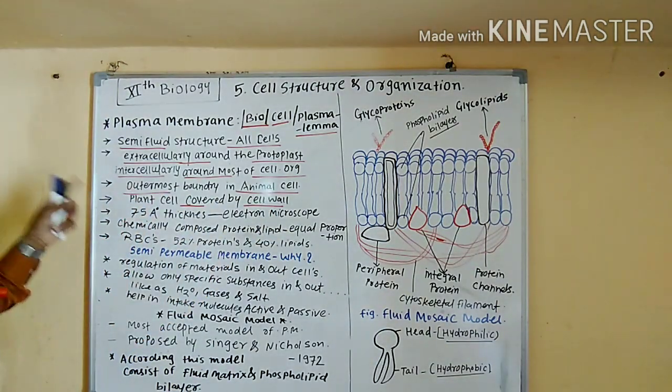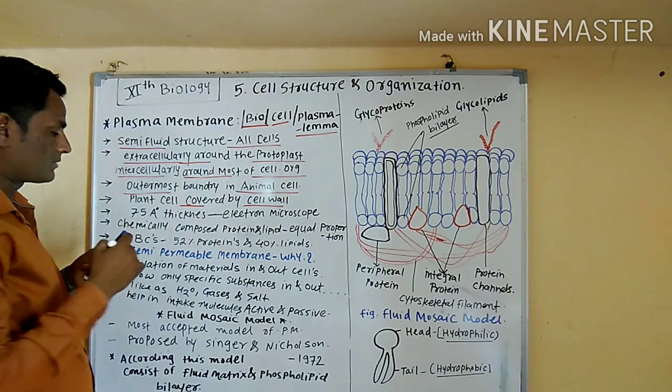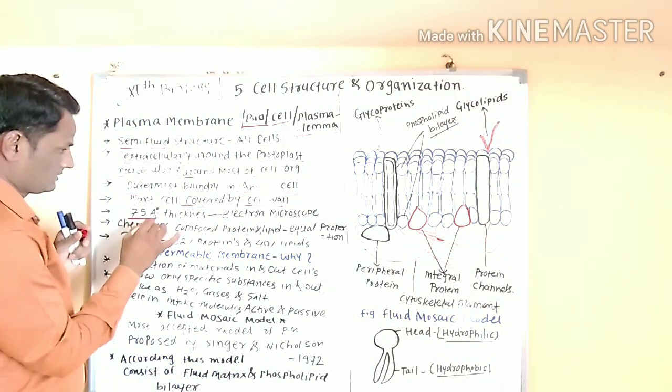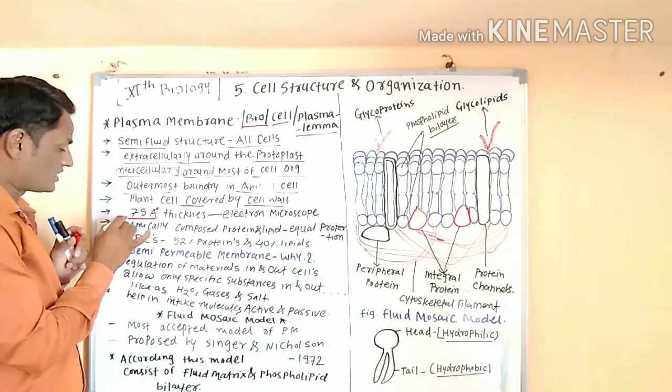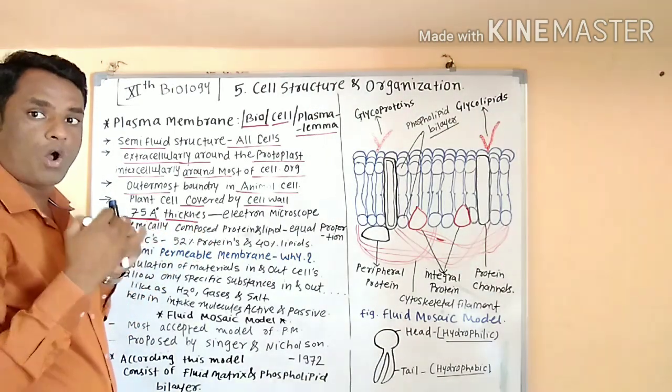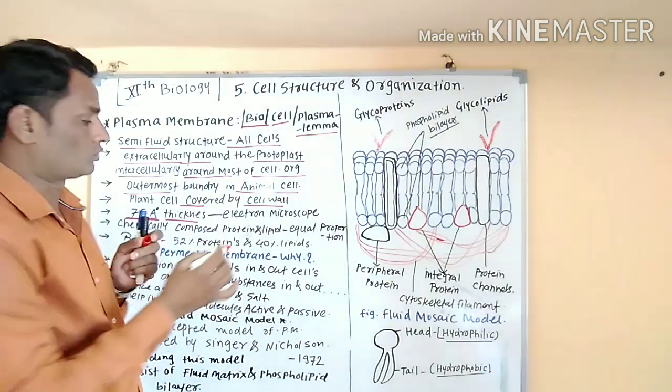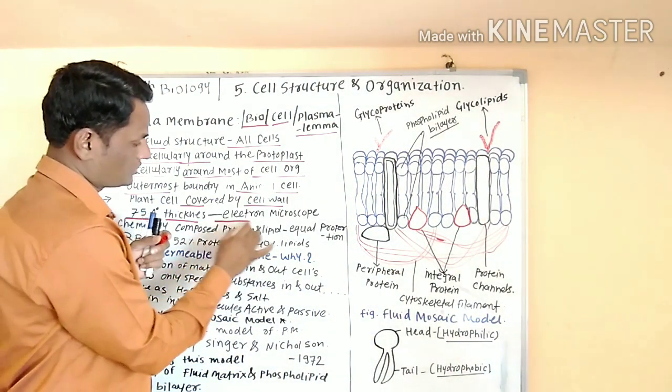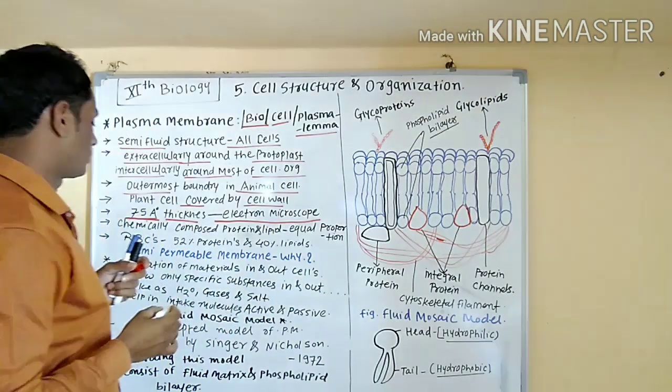It measures about 75 Angstrom in thickness when observed under the electron microscope.